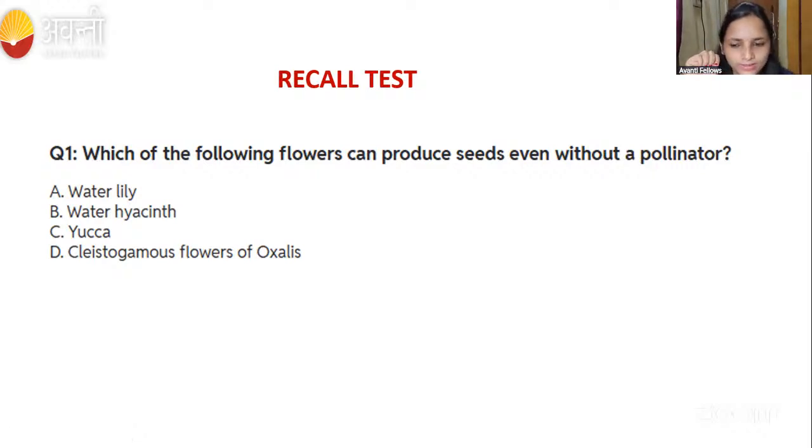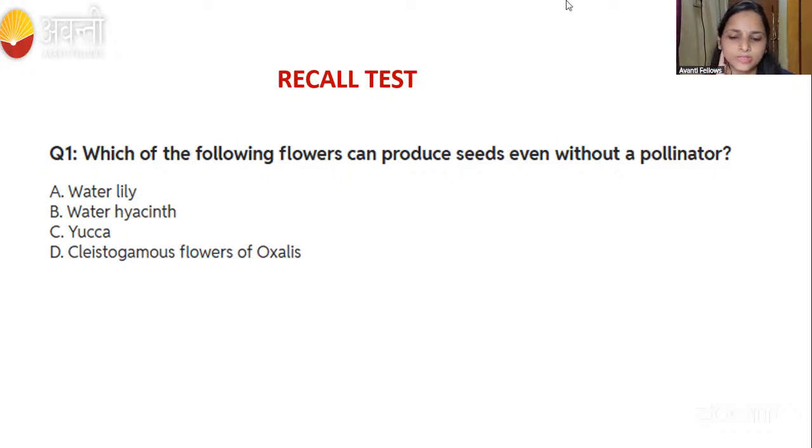The question may arise like this also, not a direct question. Option A, water lily. Option B, water hyacinth. Option C, yucca. And option D, cleistogamous flower, for example, oxalis. Which one is the correct answer?